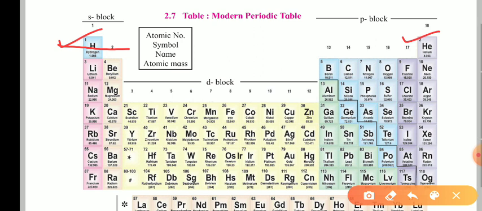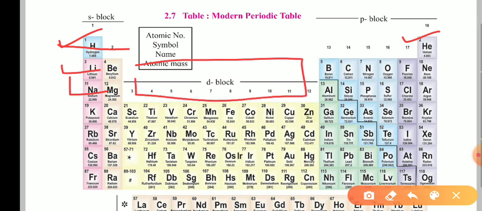Then the second and third periods are known as the short periods. Why? Because here this portion is blank and we have only 8 elements. Even in period number 3, only 8 elements are there. That's why they are known as the short periods.